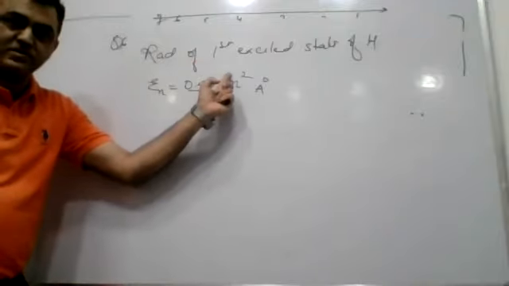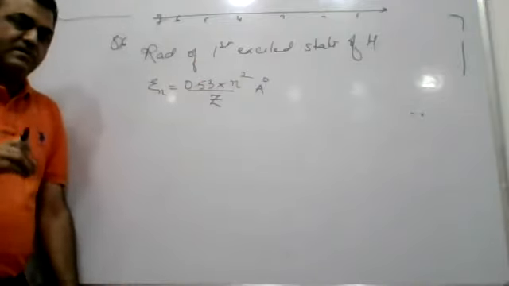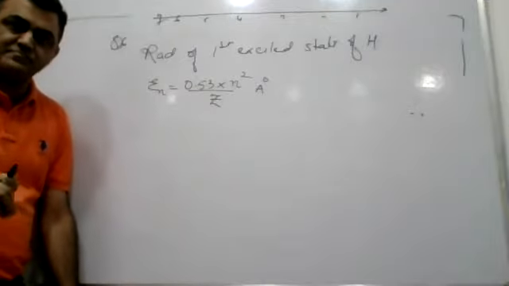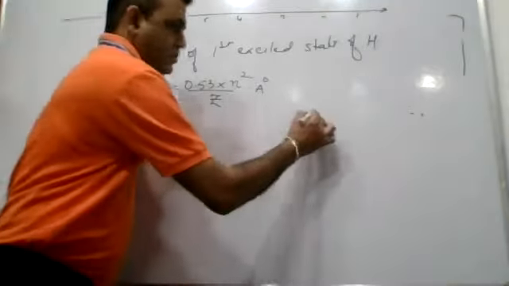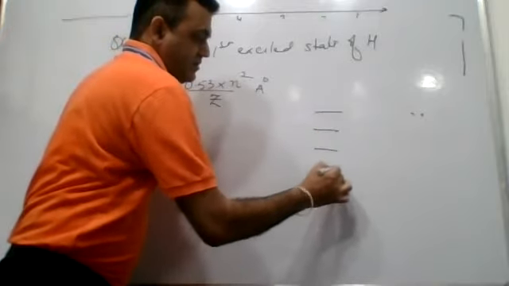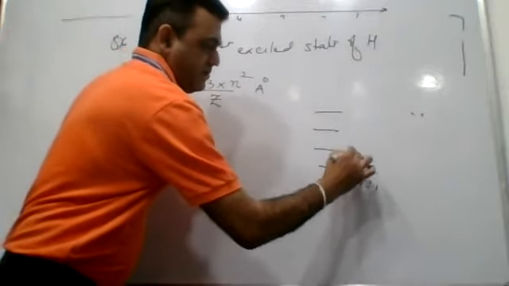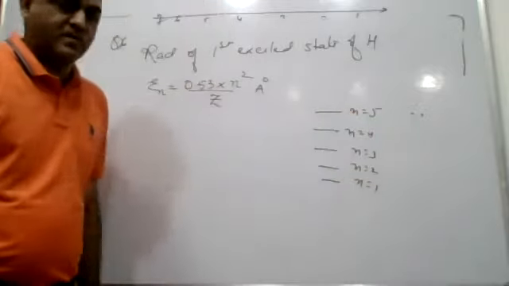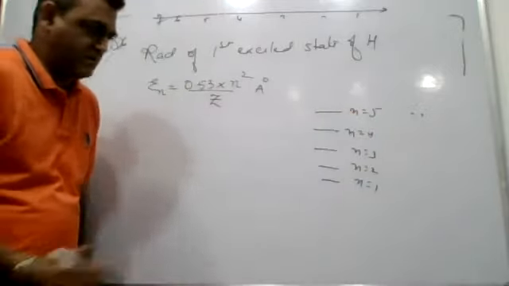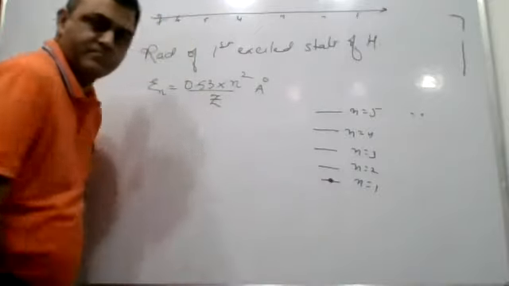First excited state. What is an excited state? A state in which the electron comes after absorbing a certain amount of energy is called an excited state. If these are considered as various shells, first shell, second, third, fourth, fifth, hydrogen has only 1 electron, so that will be its most stable arrangement.